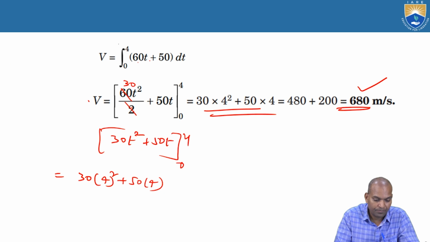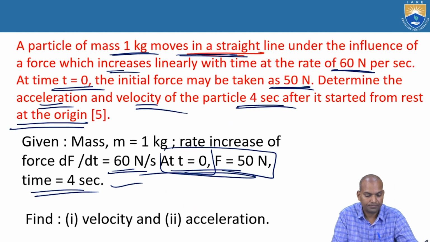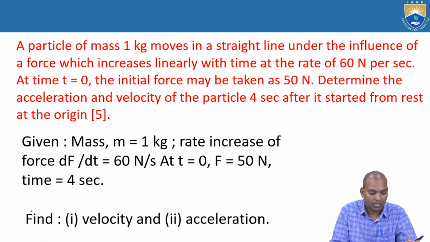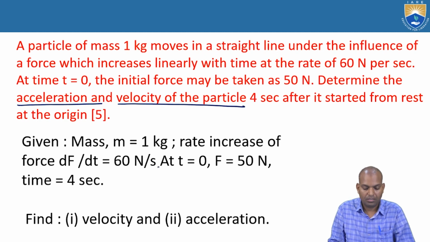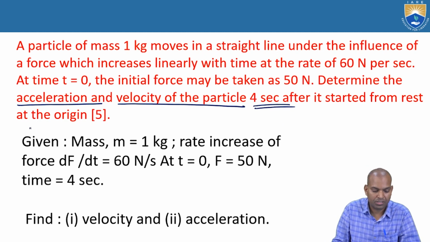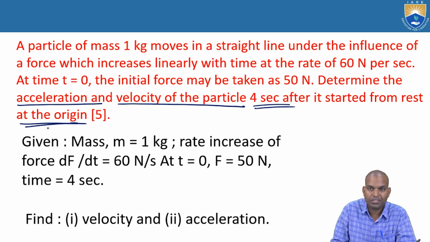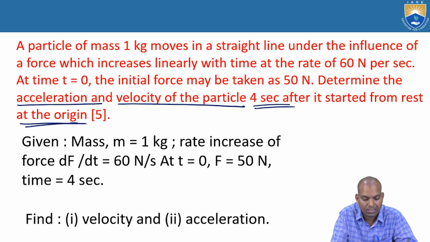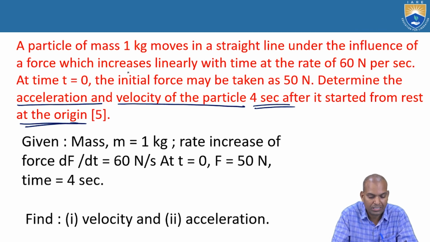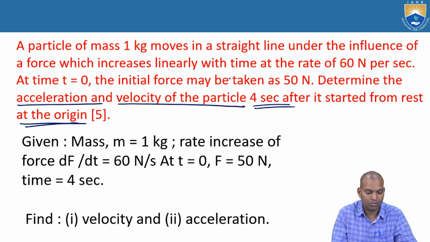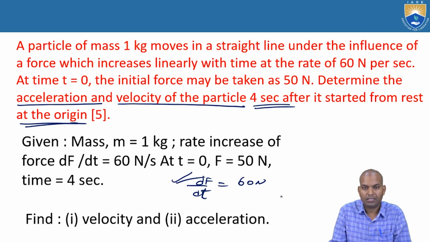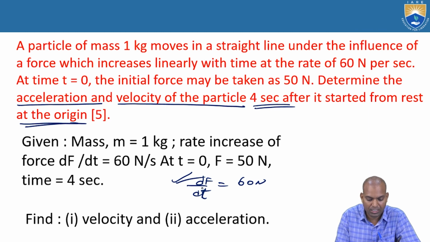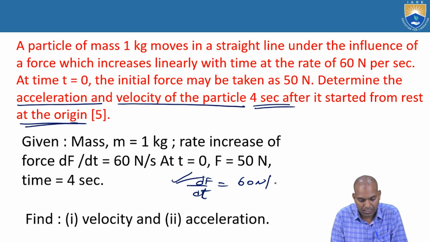Coming to another problem. In this case, we are to determine the acceleration and velocity of the particle 4 seconds after it started from rest at the origin. Now, what data was given? Mass, and the force increases linearly with time at a rate of 60 newtons. That is, df by dt is 60 newtons per second, the rate of change of force.